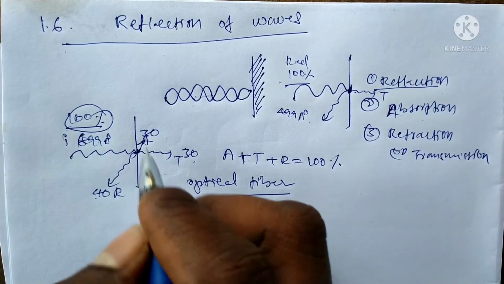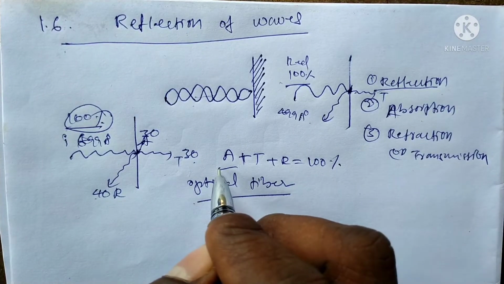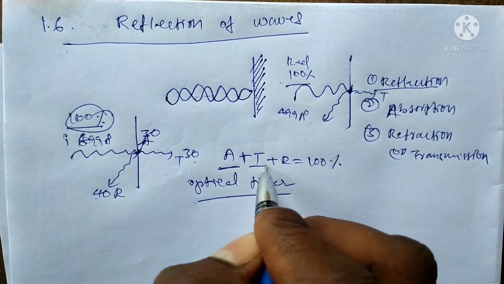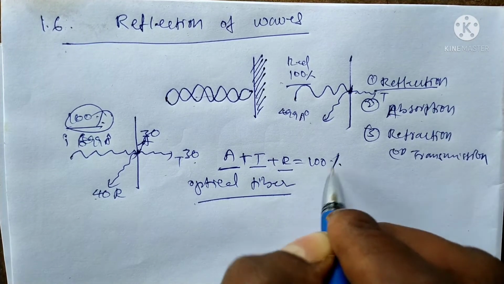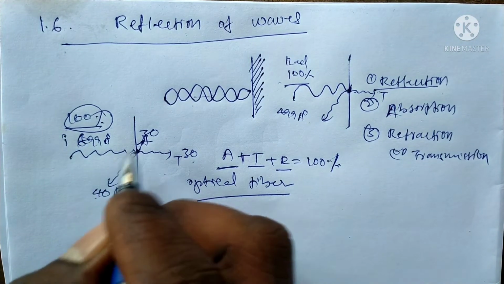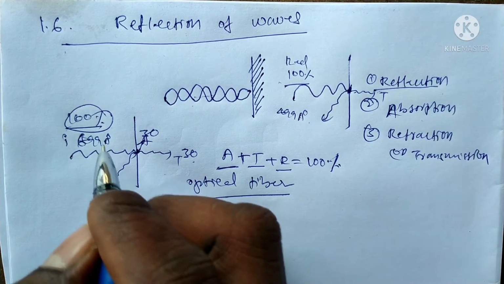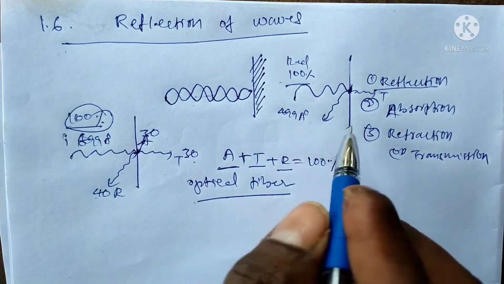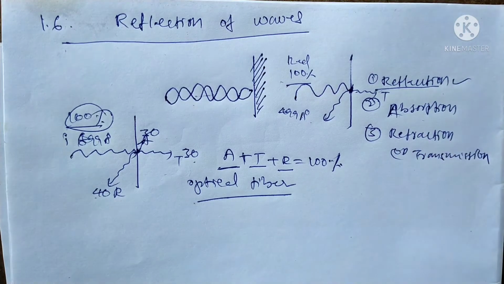The total of the absorption percentage, transmission percentage and reflection percentage is 100. That means the incident wave is equal to the sum of the output. This is reflection. Now we discuss reflection.